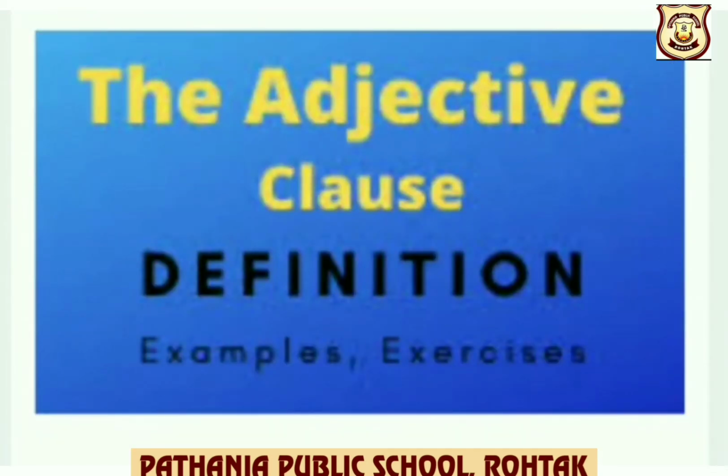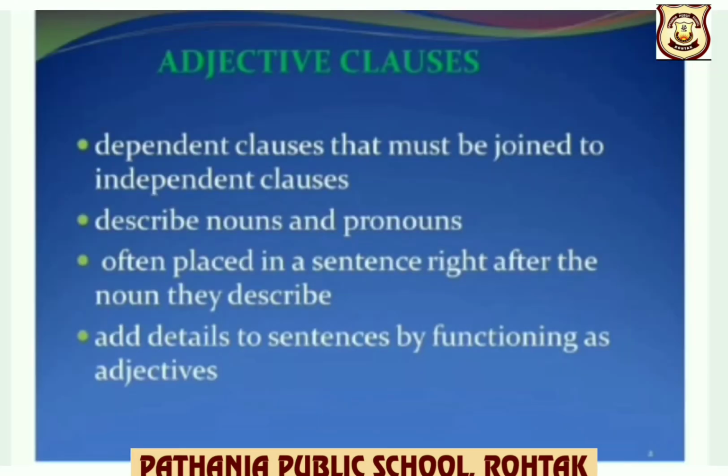Now let us understand about adjective clauses. Adjective clauses are dependent clauses that must be joined to an independent clause to complete its sense. It describes nouns and pronouns. It is often placed in a sentence right after the noun they describe. They add details to a sentence by functioning as adjectives. So children, what are adjective clauses?